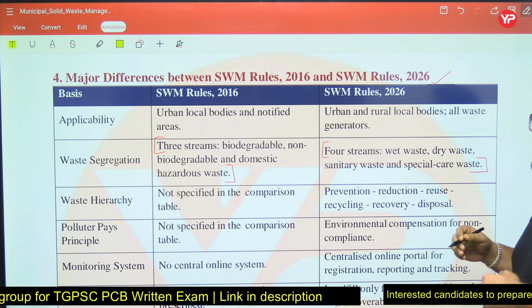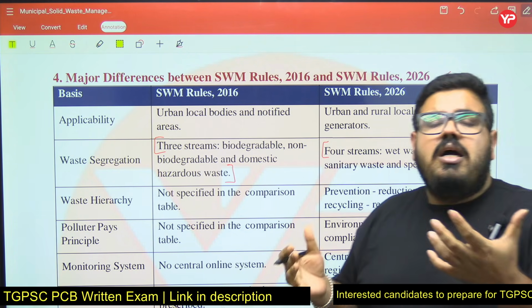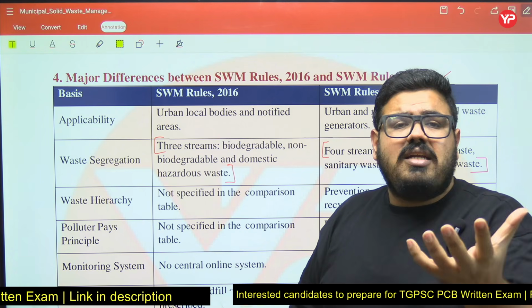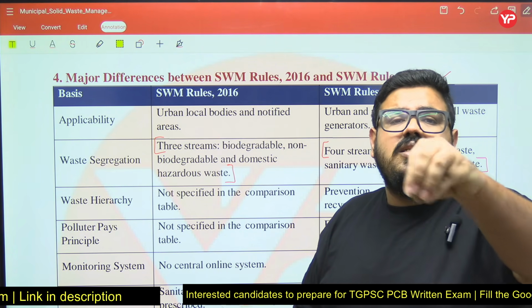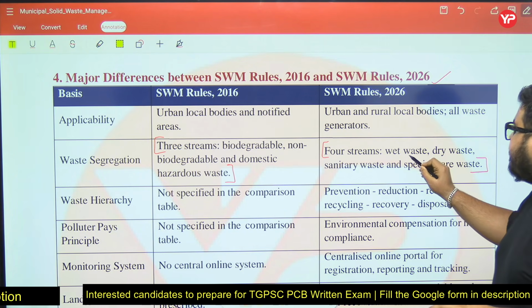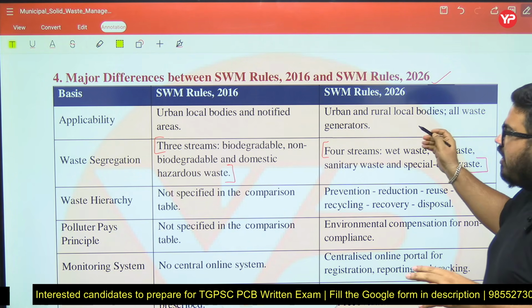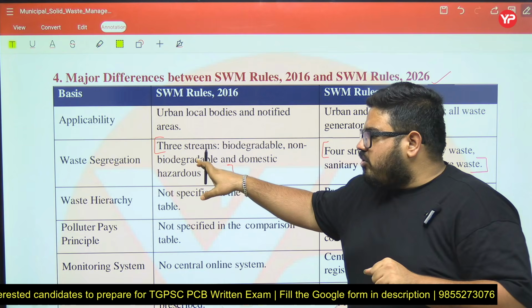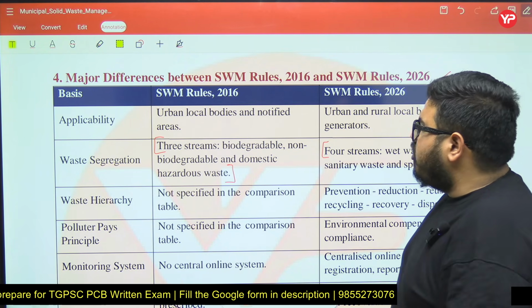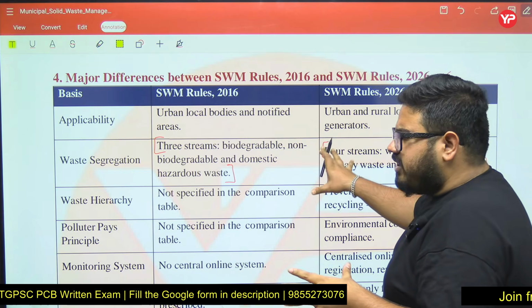When you talk about special care waste, like thermometers, paints, these all are because there is some kind of hazardous material in them. So basically 4 streams are categorized: wet, dry, sanitary and special. In 2016 it was 3: biodegradable, non-biodegradable and domestic hazardous. Okay, I hope this is clear to you all.